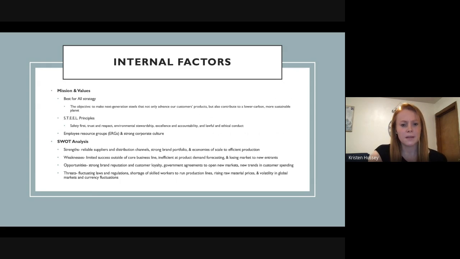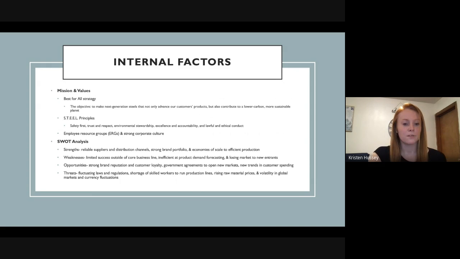Opportunities for the company, they have a strong brand reputation and customer loyalty, which keeps customers coming back and also attracts new customers as well. Government agreements to open new markets gives the company opportunities to produce new products, attract new customers that they did not have access to before, and new trends in customer spending.